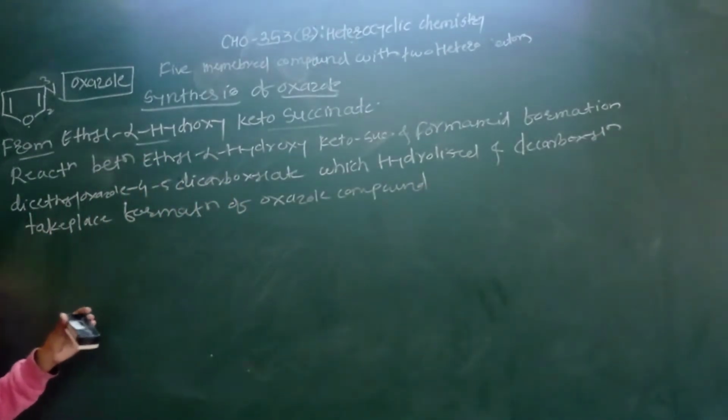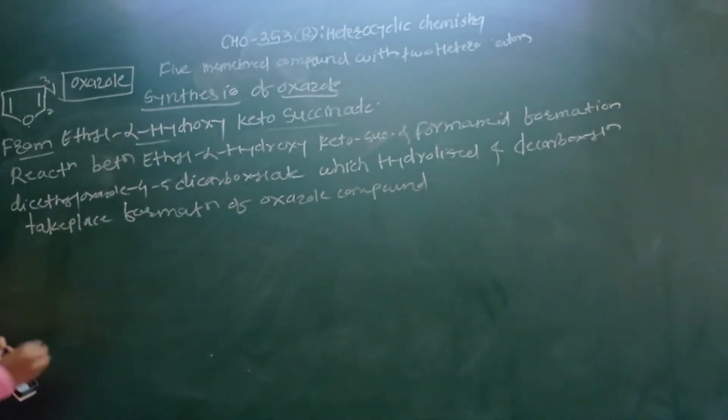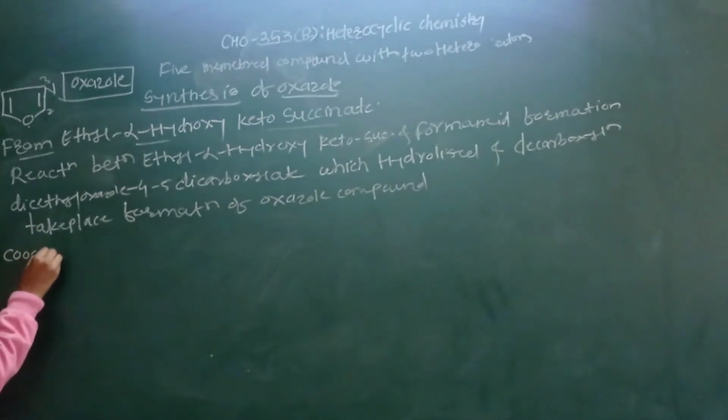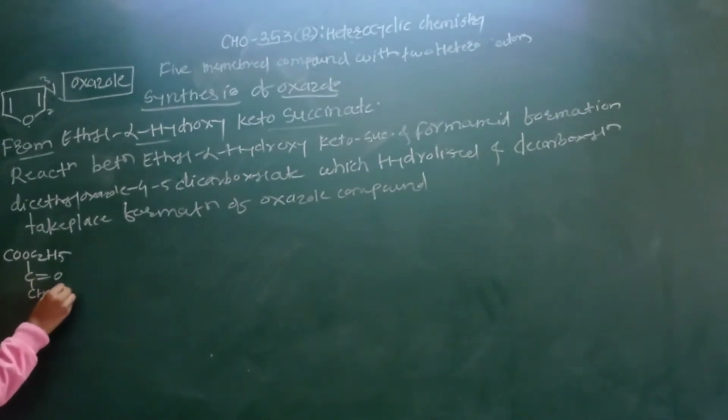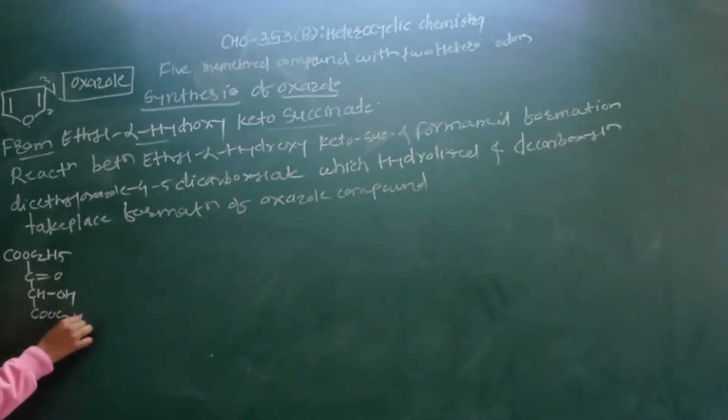So first of all, we have to write the ethyl alpha hydroxy ketosuccinate: COC2H5, the carbonyl, then CHOH, again COC2H5.